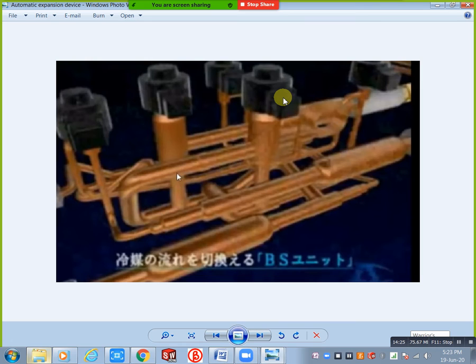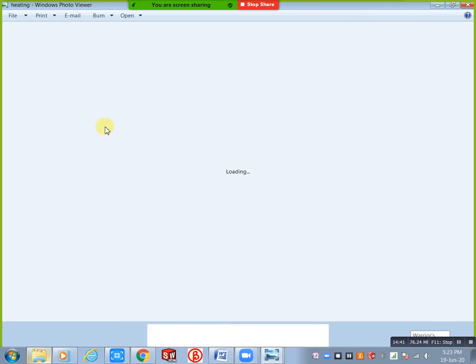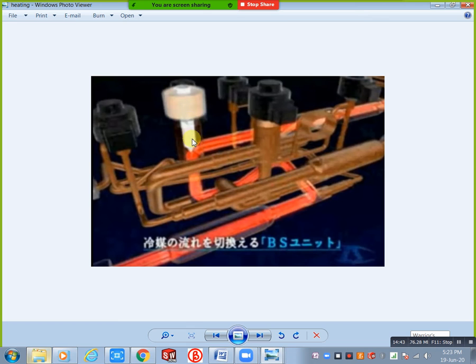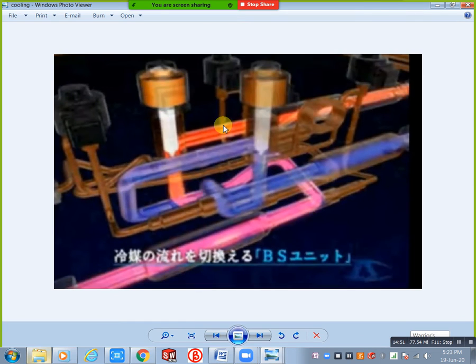But here we have an automatic expansion valve, which means here also we have cooling routing and heating routing. If you need images, I will show the image. For example, we can see the heating routing like this. We can provide heating, and if you need both, here we have cooling and heating, both are there. This expansion valve gives the information to the compressor. In window AC or split AC we have one sensor, and that sensor gives the information to the compressor, but here this automatic expansion valve gives the information to the compressor.